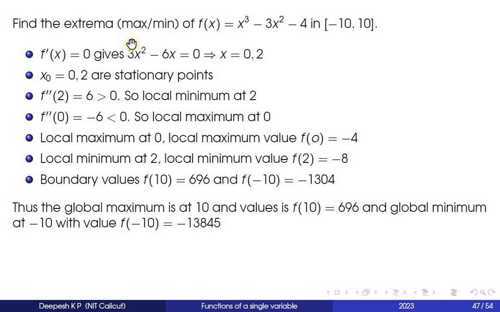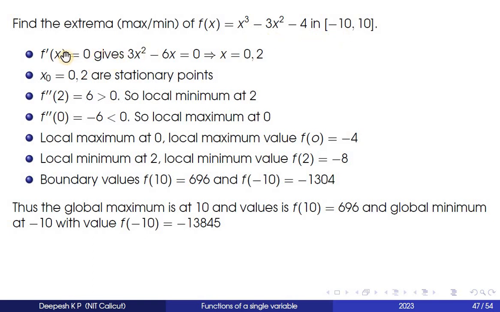Now let us see an example. Find the extrema, extrema means it includes both maxima as well as minima, of the function f of x equal to x cube minus 3x square minus 4 in the interval minus 10, 10. So this is A and this is B. So the function is given and its domain is given as minus 10, 10. So we will find all the local maxima, local minima, absolute maxima, and absolute minima.